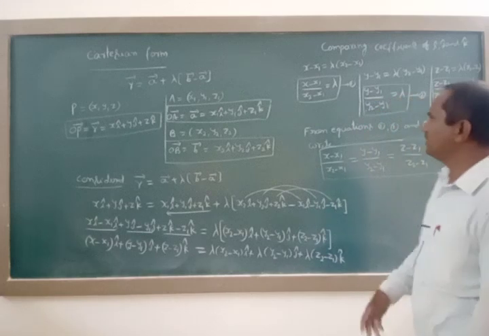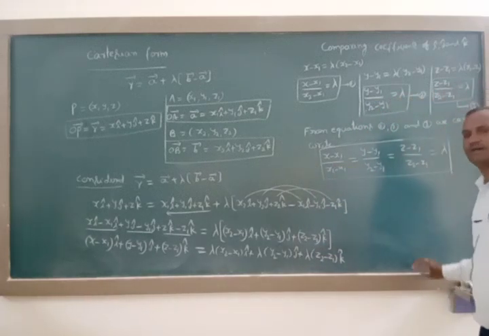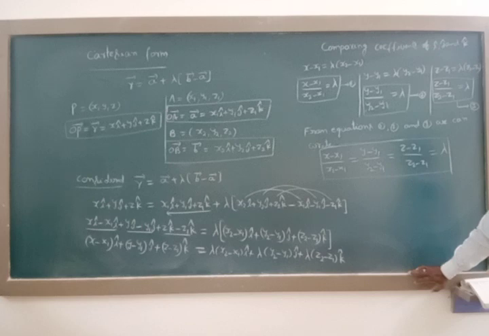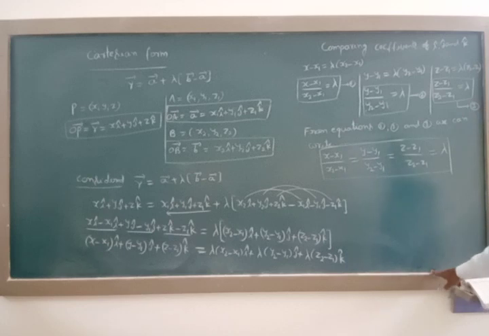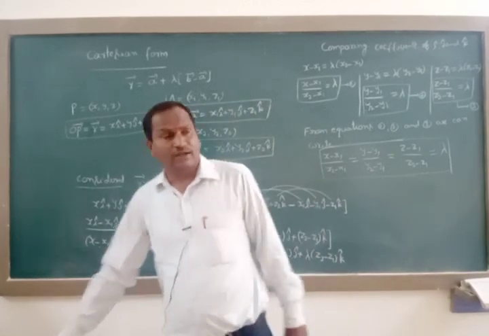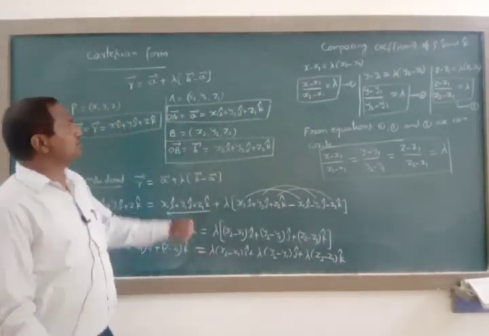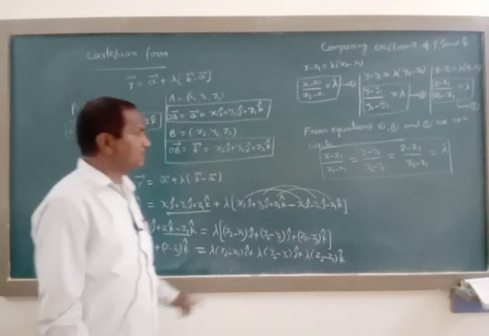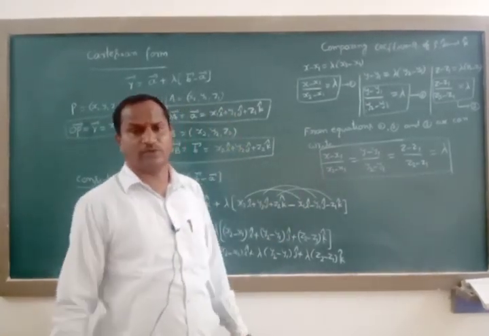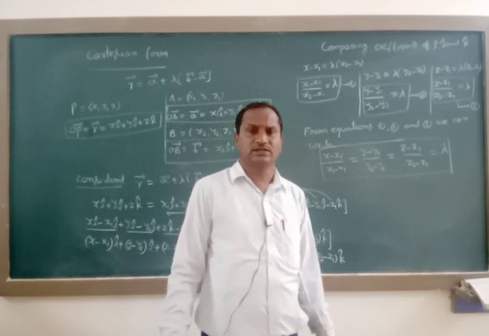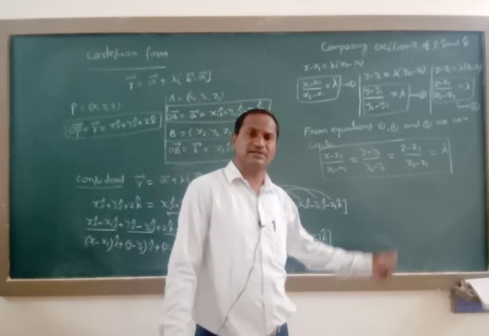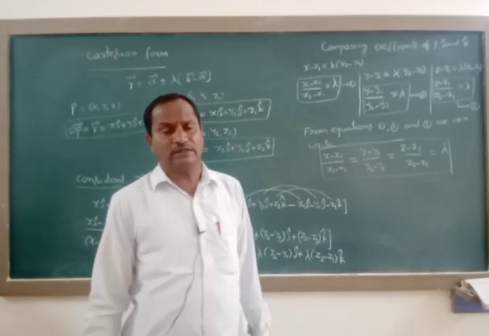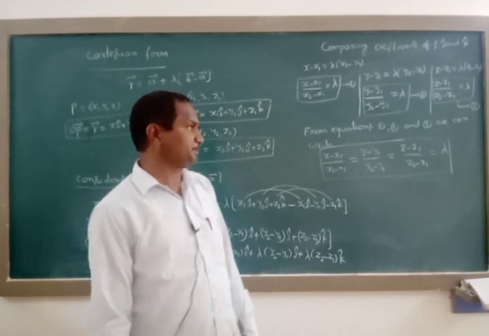That is, the Cartesian form of equation of straight line is (x minus x1) by (x2 minus x1) is equal to (y minus y1) whole divided by (y2 minus y1) is equal to (z minus z1) whole divided by (z2 minus z1) is equal to lambda. Whenever a line is passing through only 2 points, you have to apply this formula. First point you consider x1 y1 z1, second point x2 y2 z2, and afterwards you substitute all the 6 values in this formula. You will get the Cartesian form of equation of straight line here.